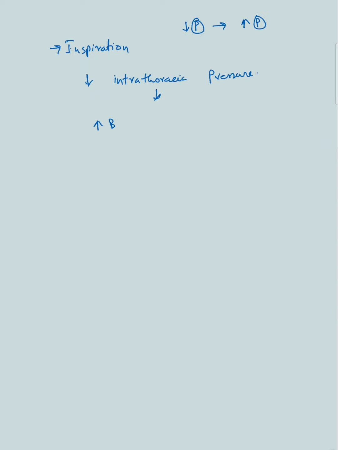So there is increased blood towards the right ventricle, and that results in increased blood flow in the right ventricle, which then has to get rid of all of that increased blood. In doing so, the blood has to leave through the pulmonic valve.